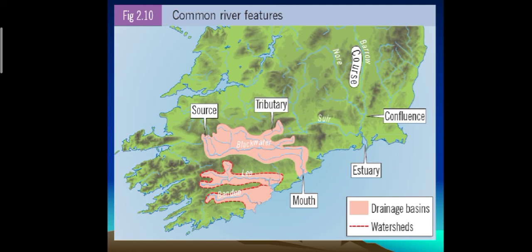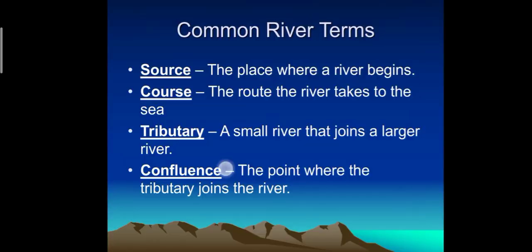So what is the source? The place where a river begins. Course: the route the river takes to the sea. Okay, it's a route, you can say as well. Tributary: a small river that joins a larger river. Confluence: the point where the tributary joins the river. These are terms you can easily understand now after seeing the picture.